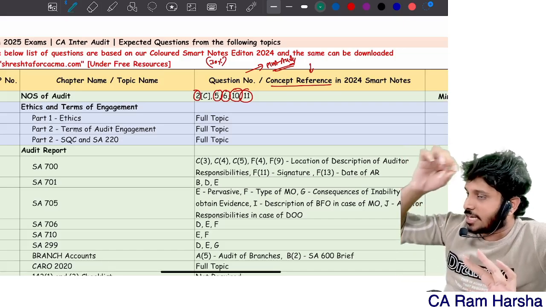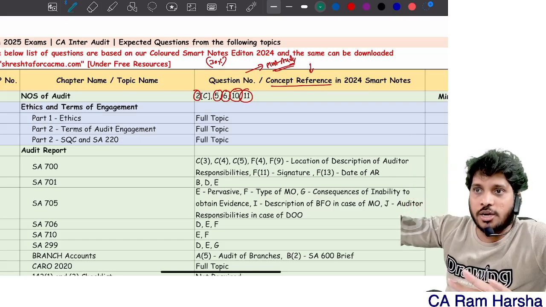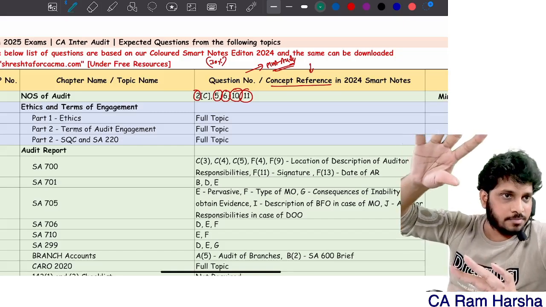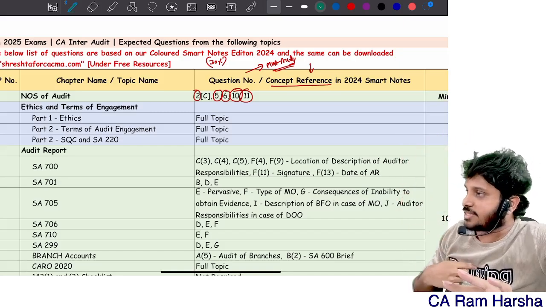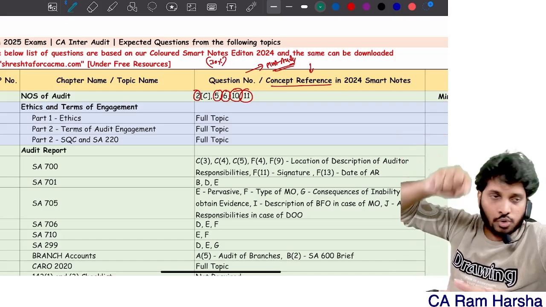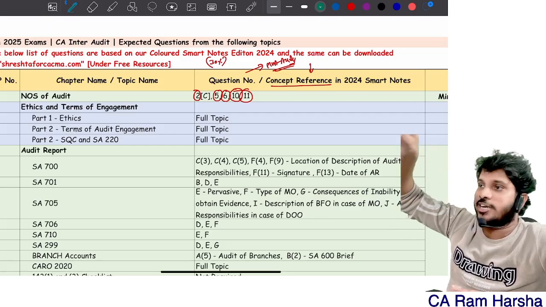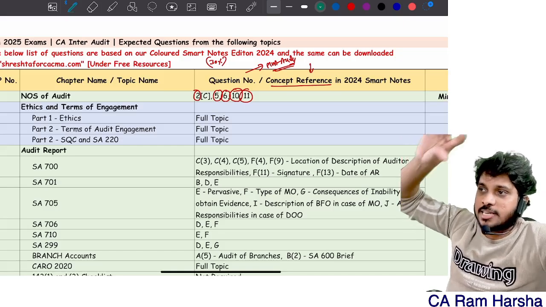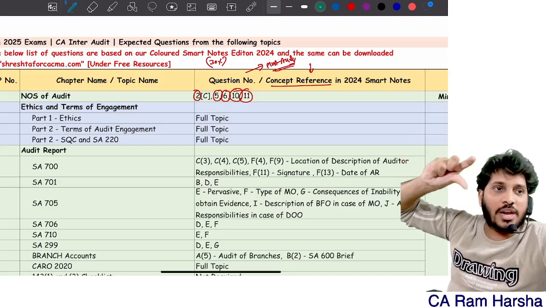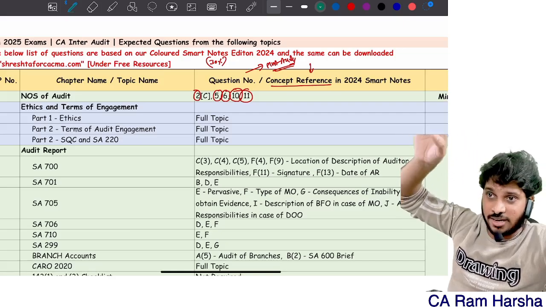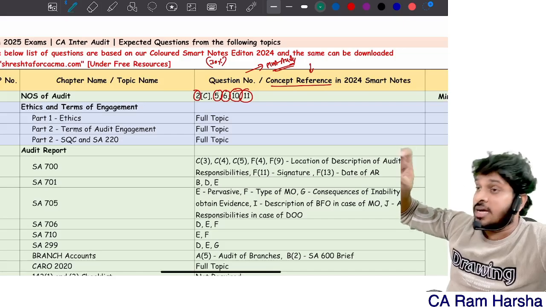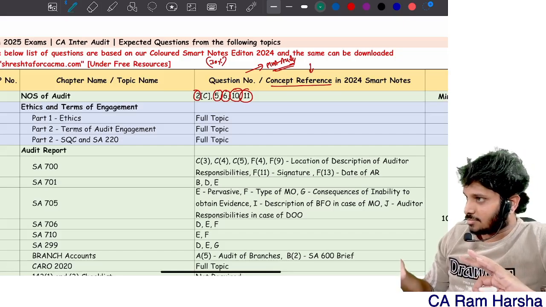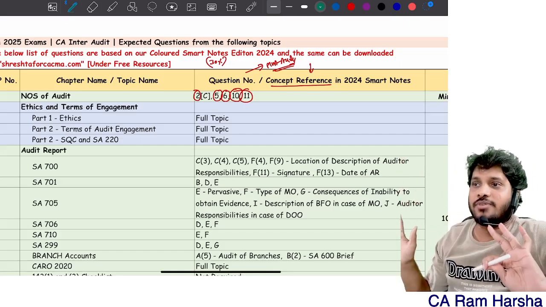Are you getting the point? In paper setting, there is no such rule that you should not test a question which came in the last attempt. There is no such rule in the ICAI. I will tell you, in my CA final in 2014, May attempt, you can go and check. The CA final FR paper and the CA final SFM paper have a common chapter called economic value added. It is there in FR, it is there in SFM. The same problem came in the same attempt for 8 marks each, in both papers.